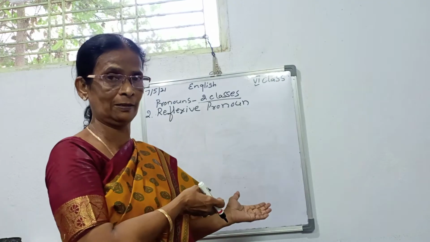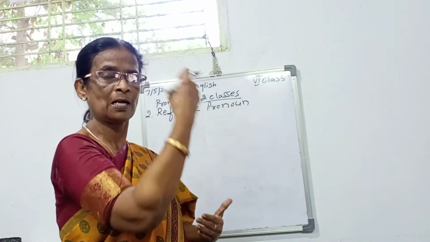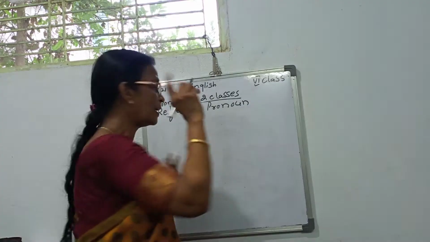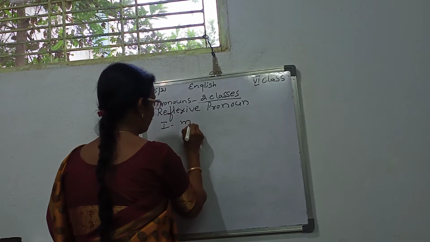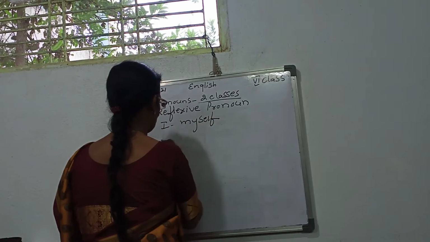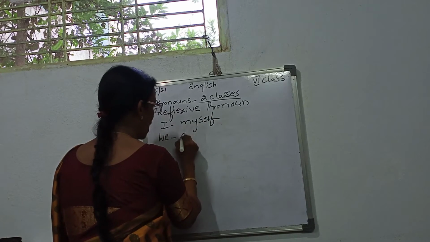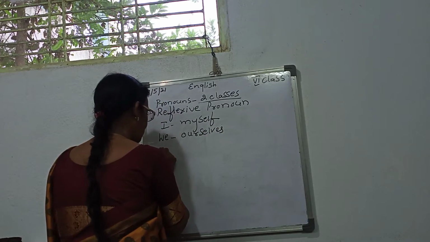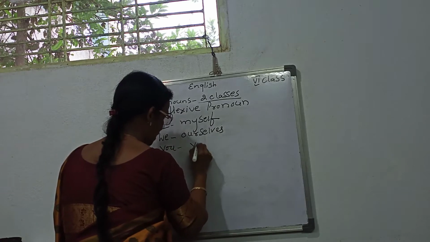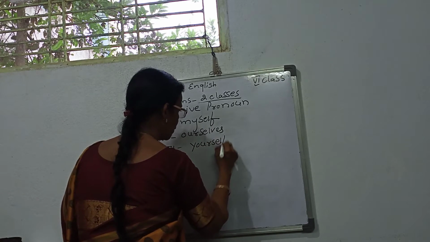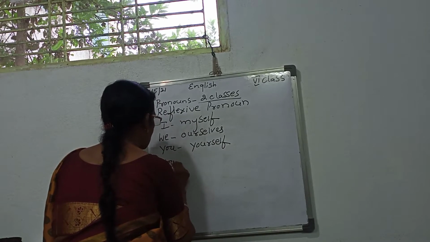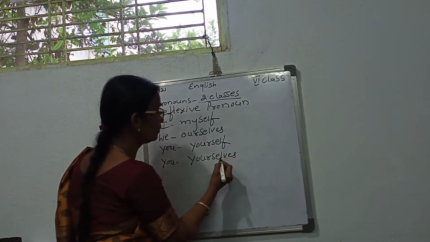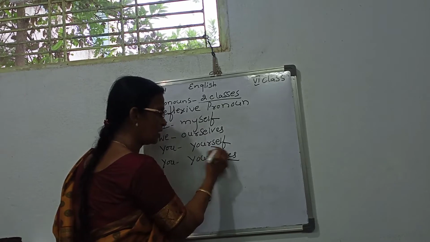Personal pronouns we just learned. Okay, first person, second person, third person, singular and plural. How am I going to frame them? Let's see. First person singular, I, myself. First person plural, we, ourselves. Second person singular, you, yourself. Second person plural, yourselves. So where there is a plural, we add selves. Where there is singular, self.